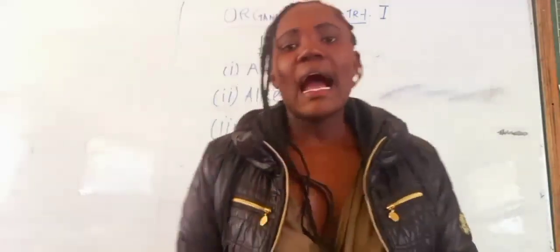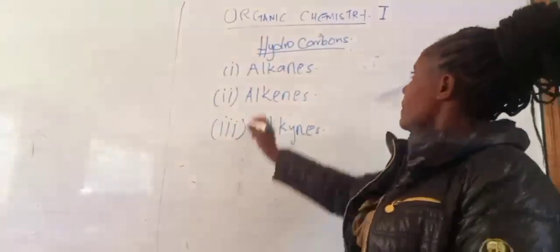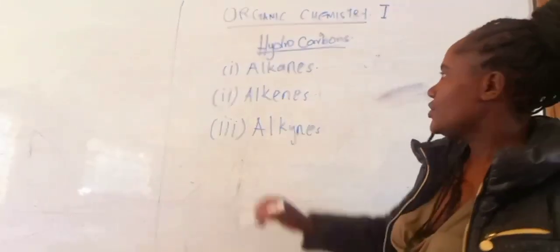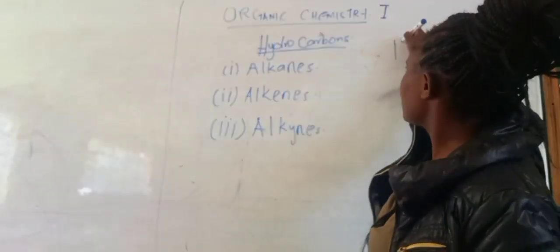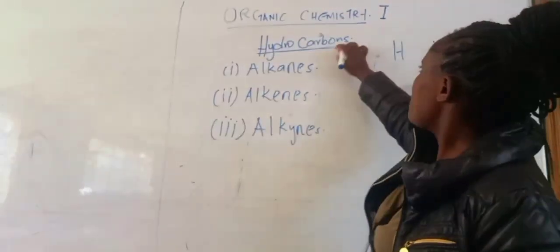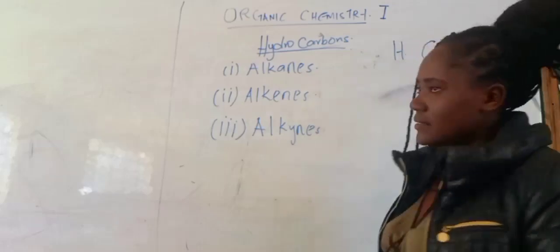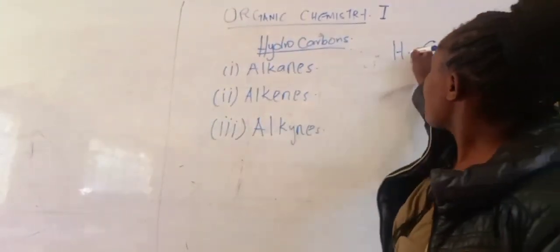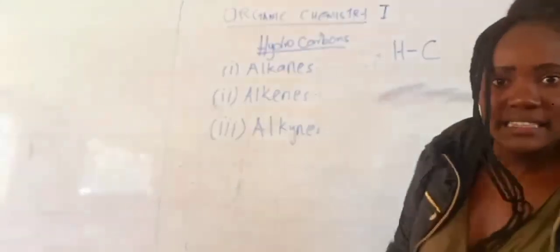Now let's look at hydrocarbons. Hydro is a representation of hydrogen, and carbon is just carbon. So this is a bond of hydrogen and carbon.